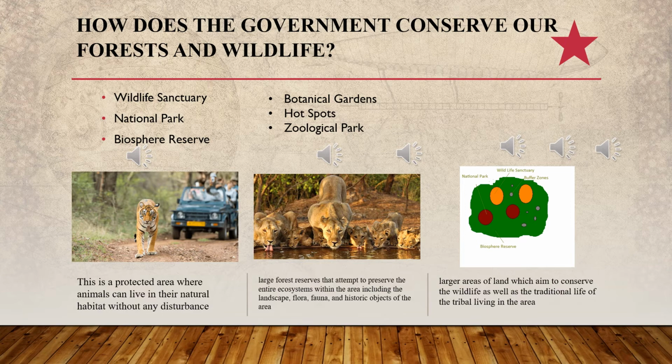Okay, so according to the book, a national park is a vast area of land, and sometimes water, protected by the government for conservation of wildlife. Within this area, the wildlife lives in its habitat in a protected environment. Cattle grazing or agricultural practices are also not allowed in this area. For centuries it was allowed for cattle grazing, but here it is not allowed. No agricultural practice, nothing is allowed.